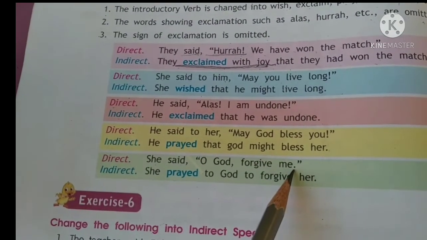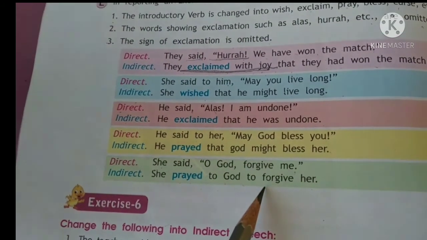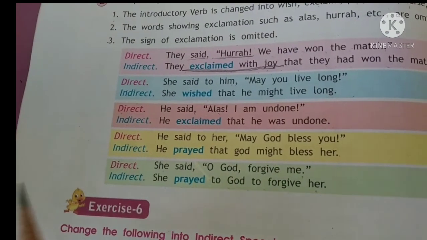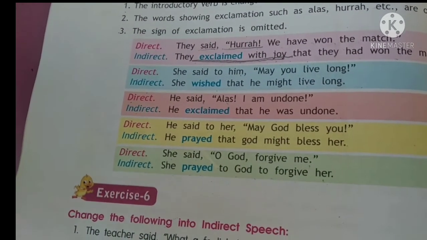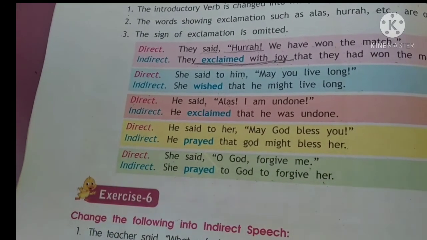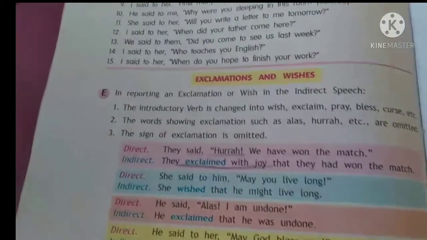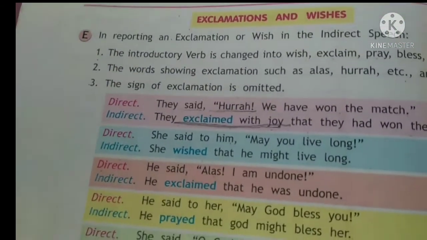So again you are praying, and you say in the indirect, she prayed to God to forgive her. So this is the way we change direct question sentences into indirect, and how we change exclamatory and wish sentences of direct into indirect.